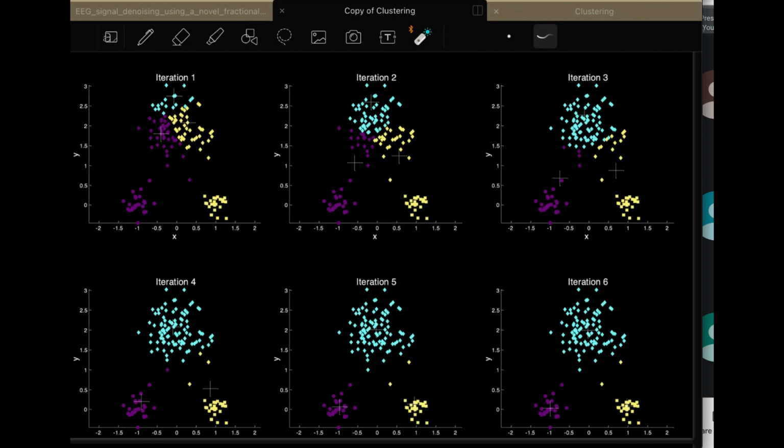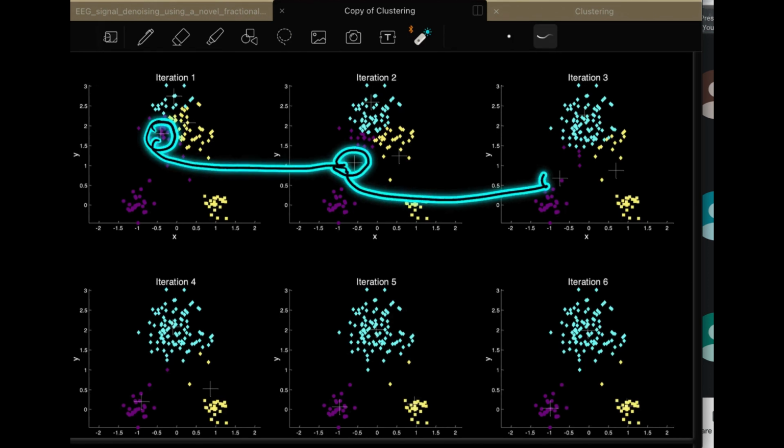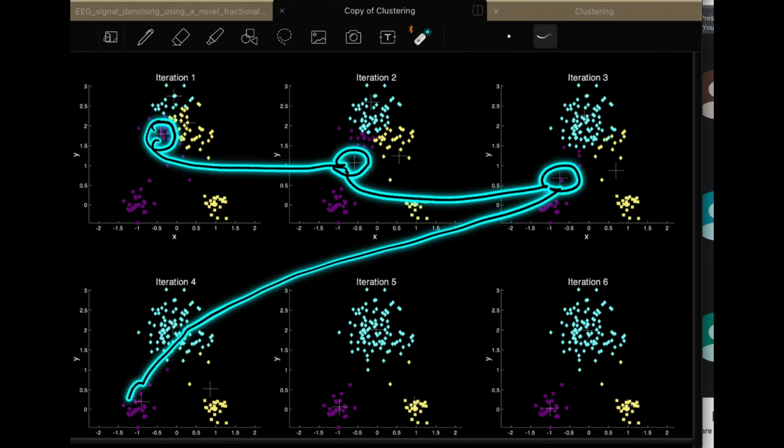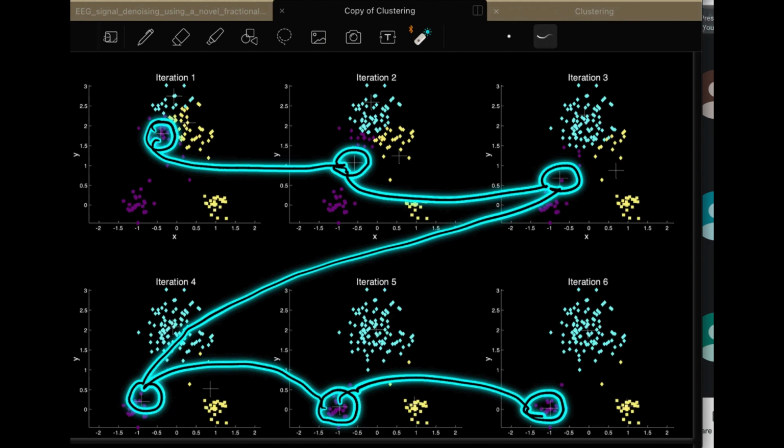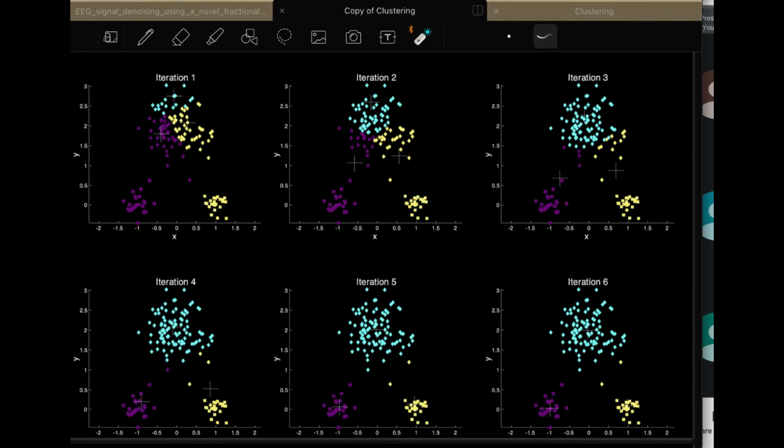You can see the location of the first centroid and the second centroid changing with each iteration. You can see how you initialized these centroids at random locations, and you ended up at this location, which is here.